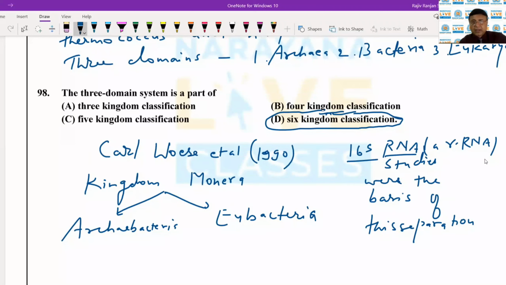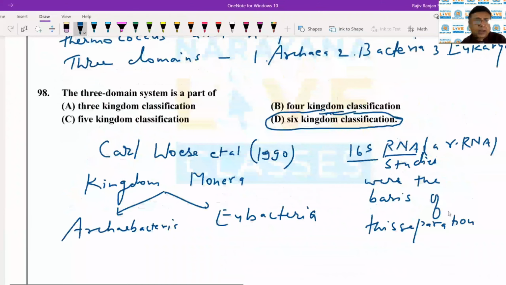And besides this, Archaebacteria differ from the Eubacteria in many respects. They are more hardy, they are anaerobic, and there are many who are thermophiles, as I have just given the example of in the previous question. The methane forming bacteria, Methanobacterium, Methanococcus, as also some halophiles like Halococcus. They differ in their plasma membrane composition, as also the cell wall. So they have got the non-cellulosic cell wall.